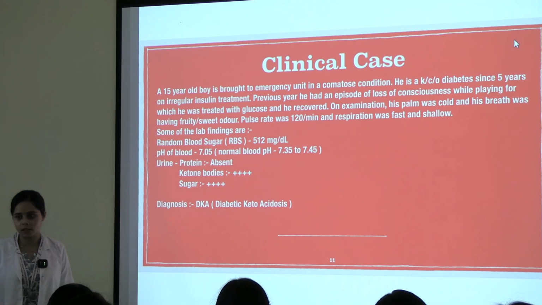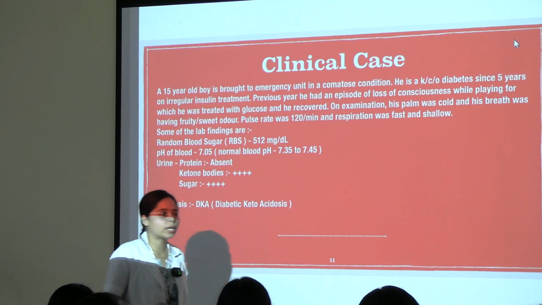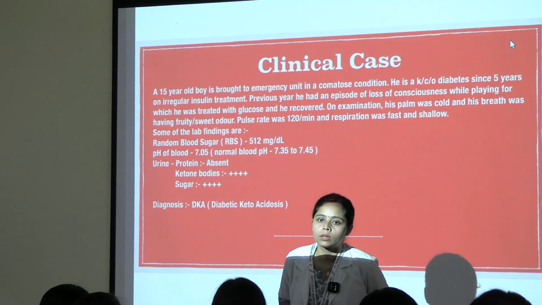That's why diabetic ketoacidosis. Now, what is the normal pH of human?